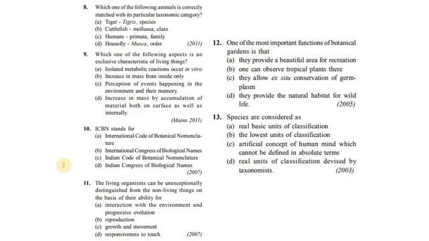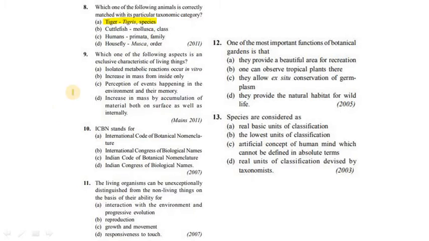Let's move to the 8th question. Which one of the following animals is correctly matched with its particular taxonomic category? A. Tiger, Panthera tigris, species, it is the correct answer. Ninth question. Which one of the following aspects is an exclusive characteristic of living things?